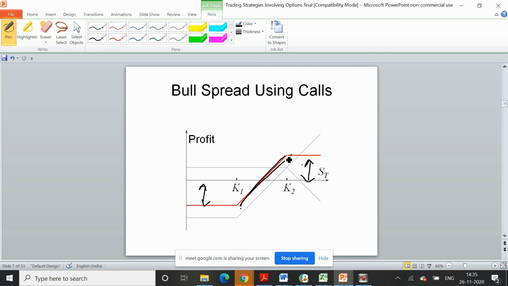So if the market is bullish, then we can increase our profits by creating a spread strategy using call options.